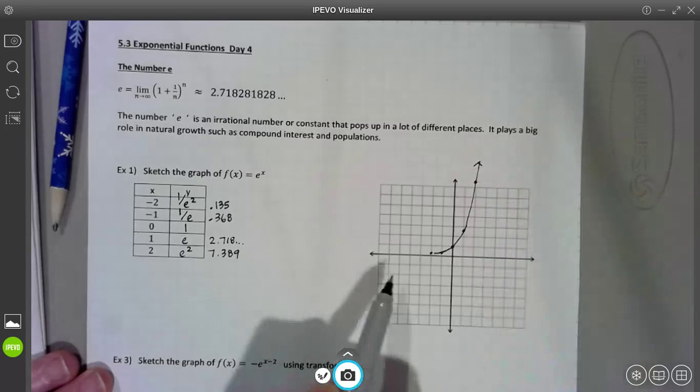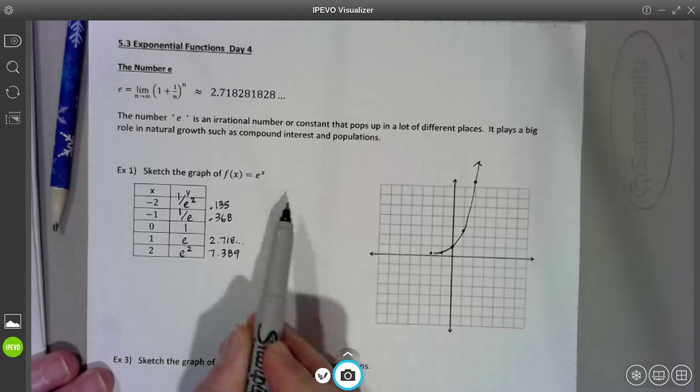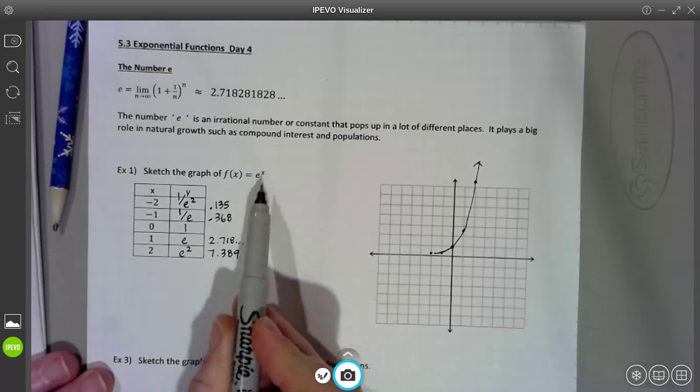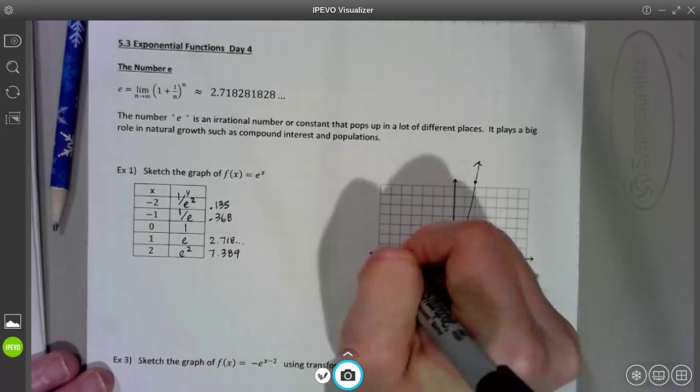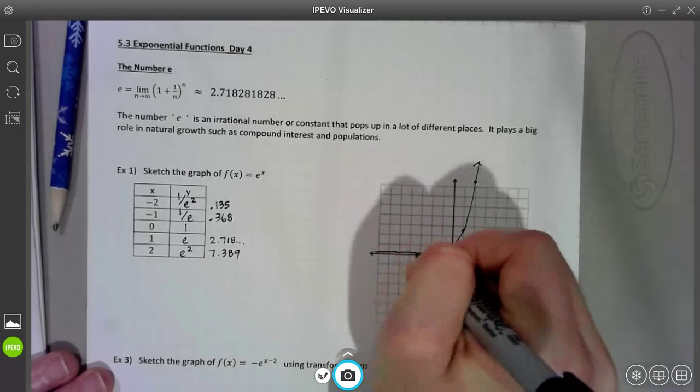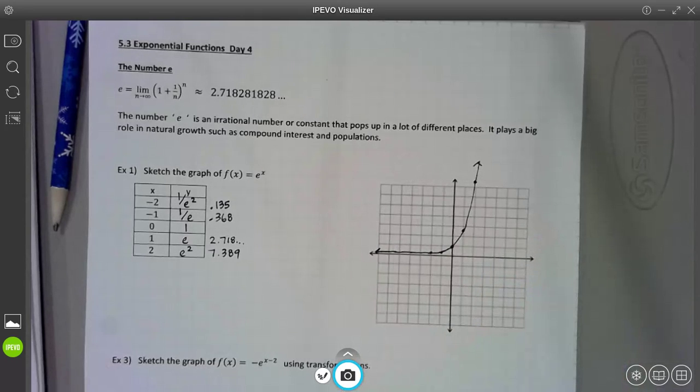And again, no matter what number I raise e to, no matter how negative it gets, e to the power of some negative number will never be 0 or equal 0. So it's going to get ridiculously close to becoming 0, but never actually cross over that x-axis and equal it. And it definitely won't become a negative number, right? E to some power will not be a negative number. All right, and there it is.